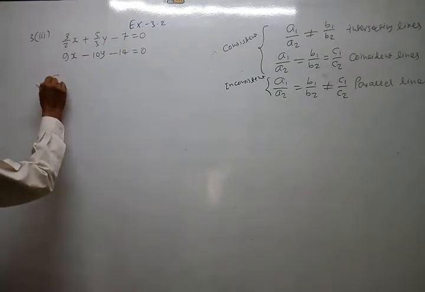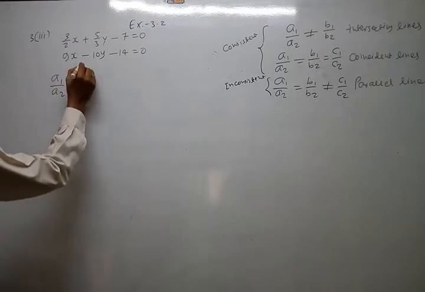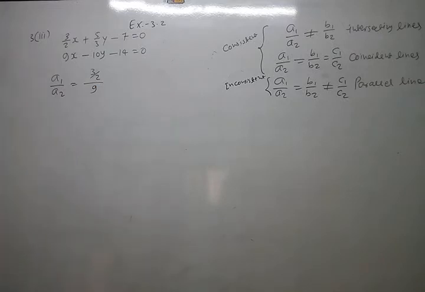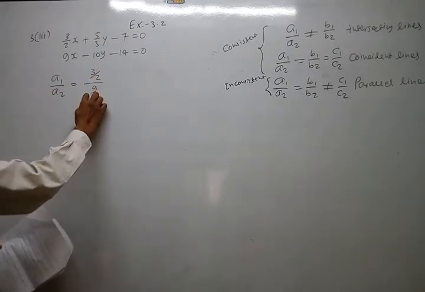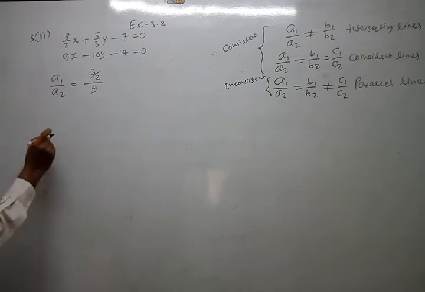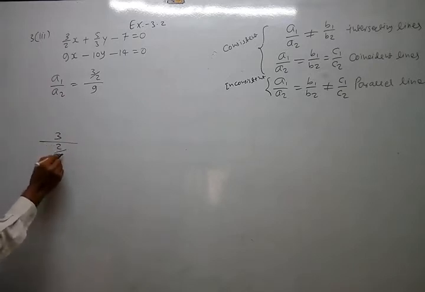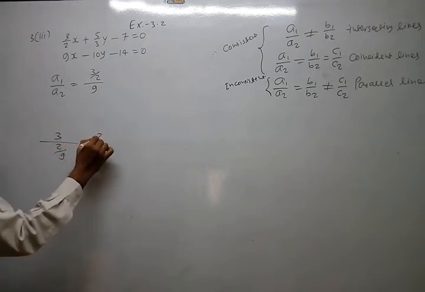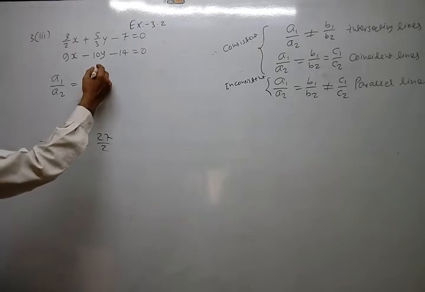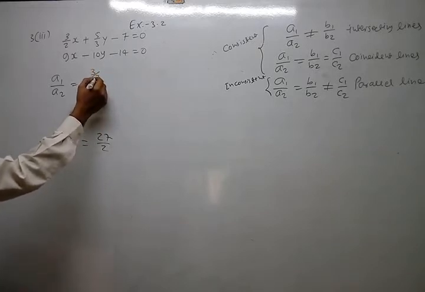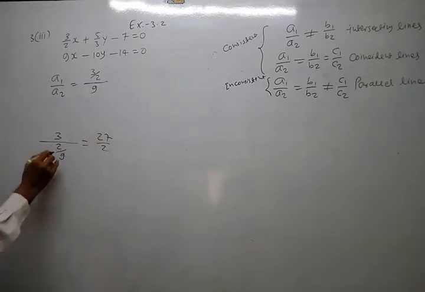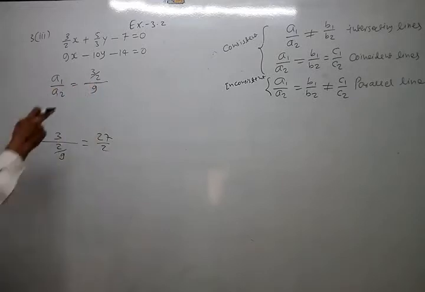Now we find a1 upon a2, 3 by 2 upon 9. Okay, so this denominator comes here. Understand? No? This is different. These both are different things. The denominator here goes in the numerator, so it becomes 27 by 2. And it becomes 3 upon 18. Why? Here it is 2 by 9 as a fraction, here only 9 in the denominator. Here 2 by 9 is in the denominator, here only 9. So both are different. Don't mix that up. Okay?